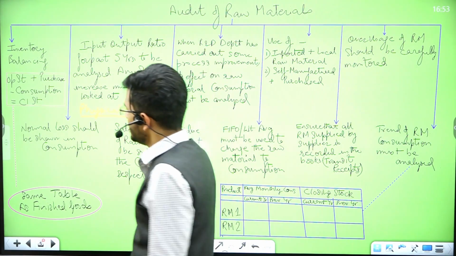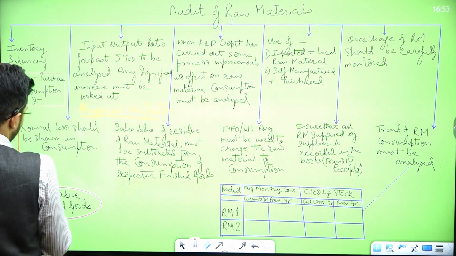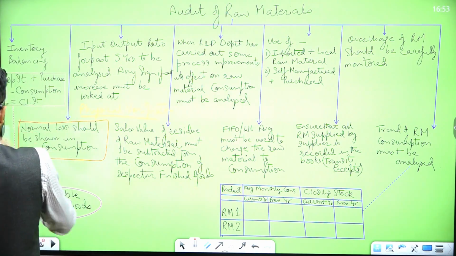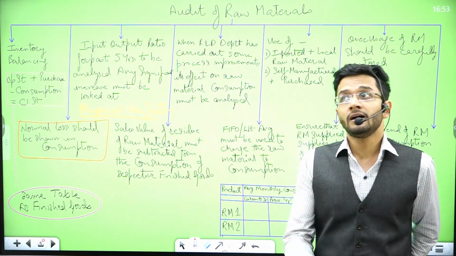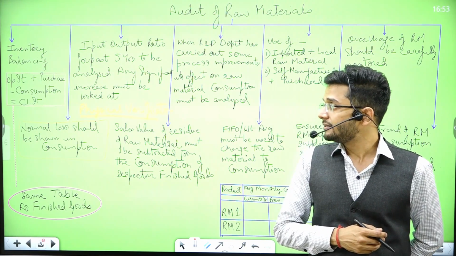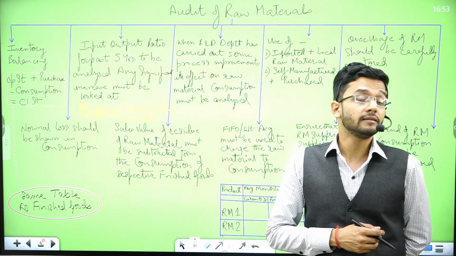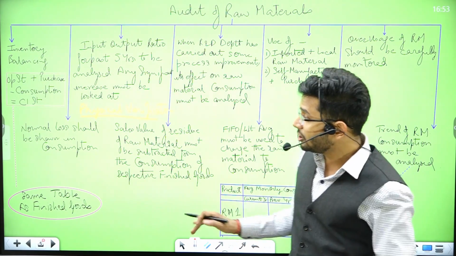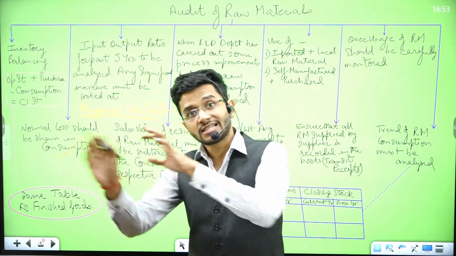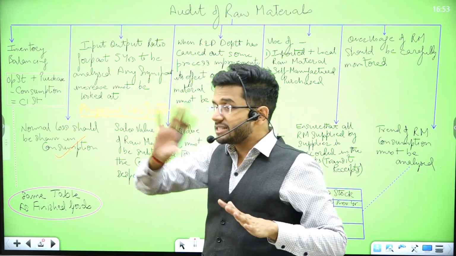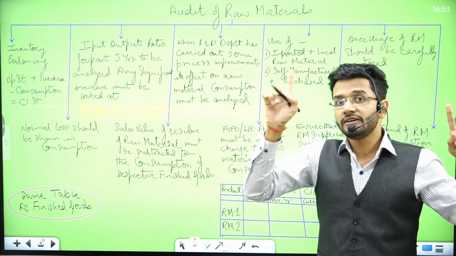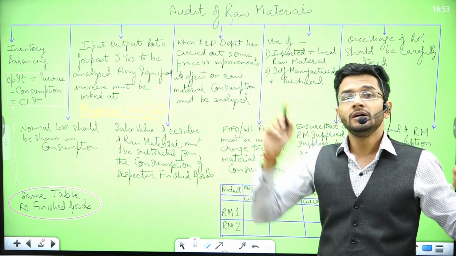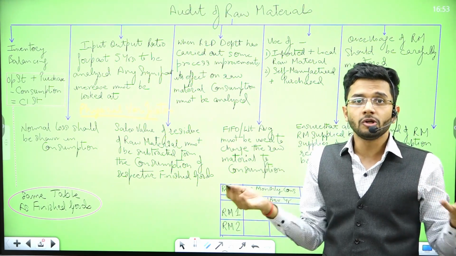Okay, sir. Next, second is normal loss should be shown in the consumption. Now this is a very important step, guys, and in our material cost accounting standard we have studied this aspect in great detail, that whatever is the normal loss, it is loaded on the rest of the products. It is not to be separately disclosed in the profit and loss account. You remember that? In CAS 1 also we have studied the treatment of abnormal cost and normal cost.